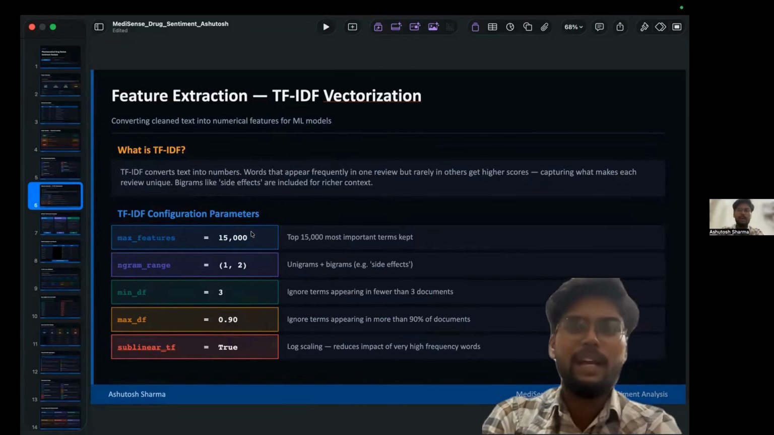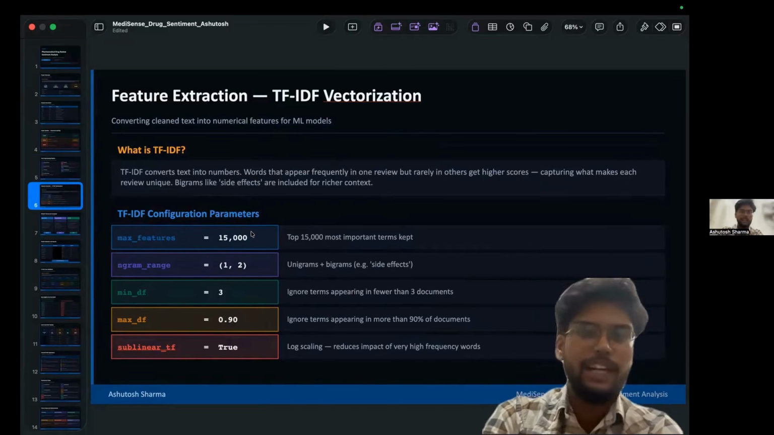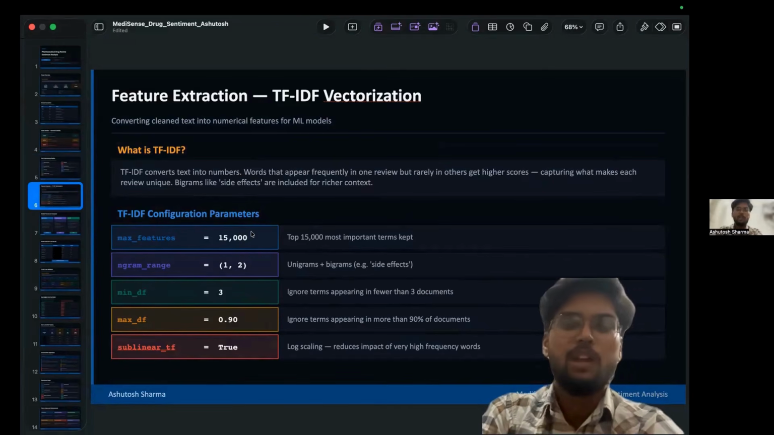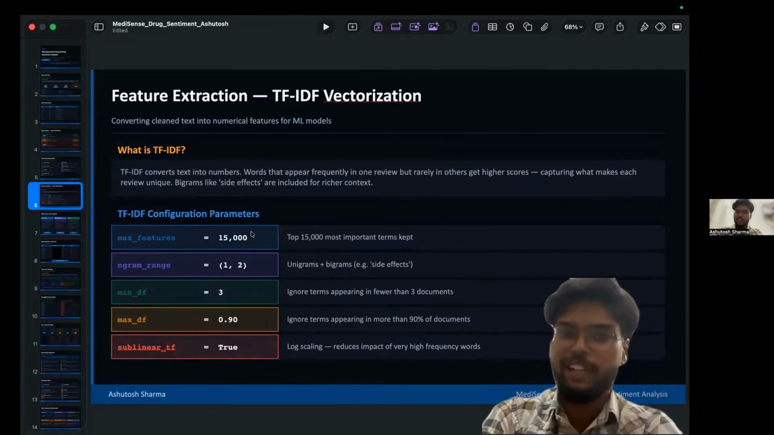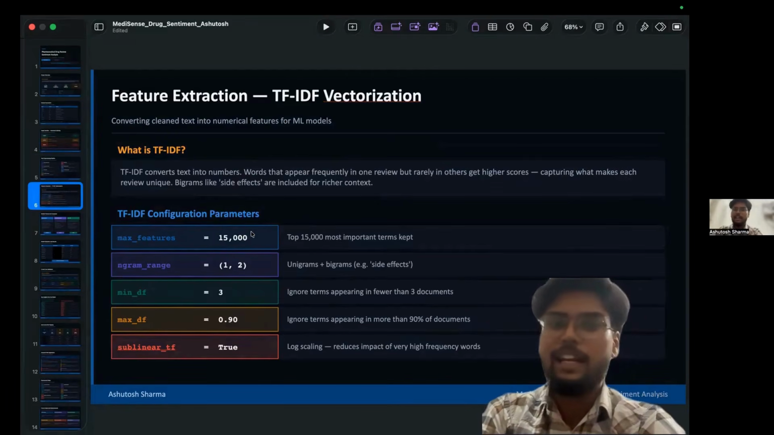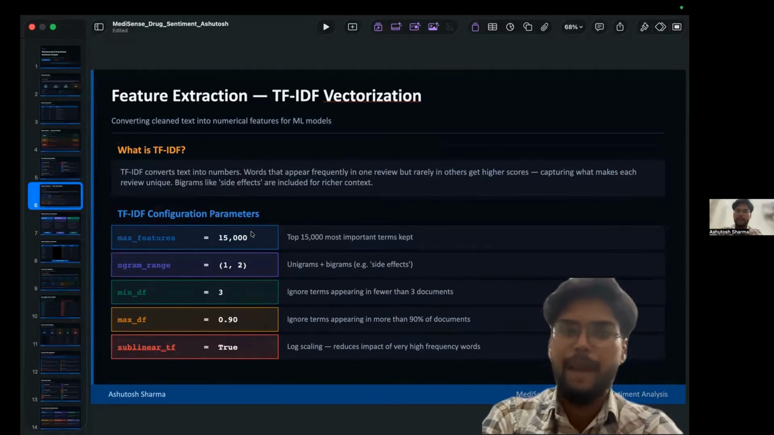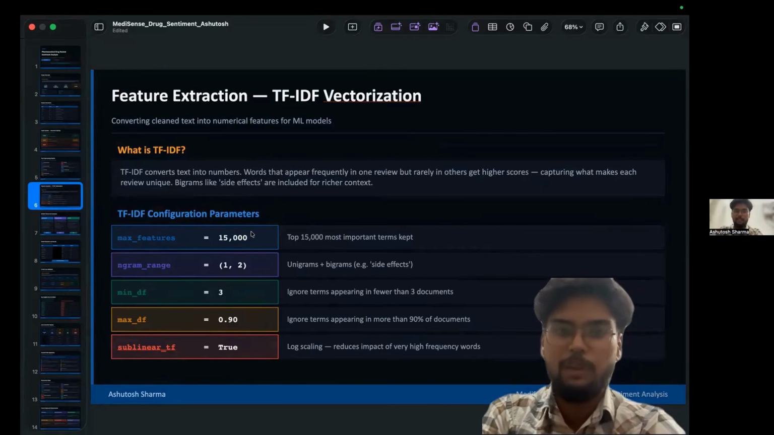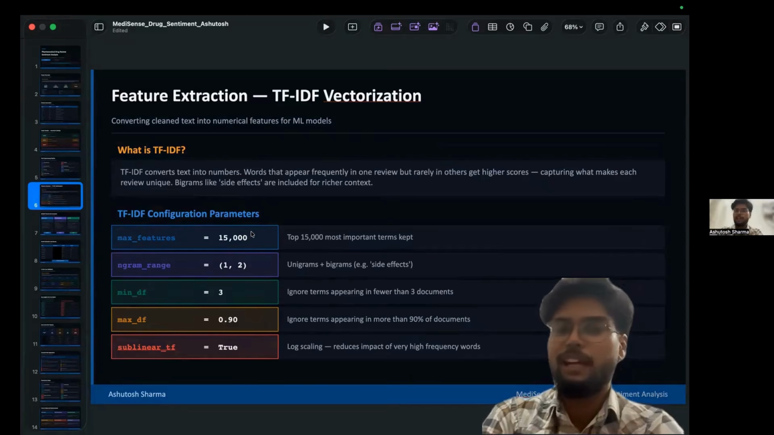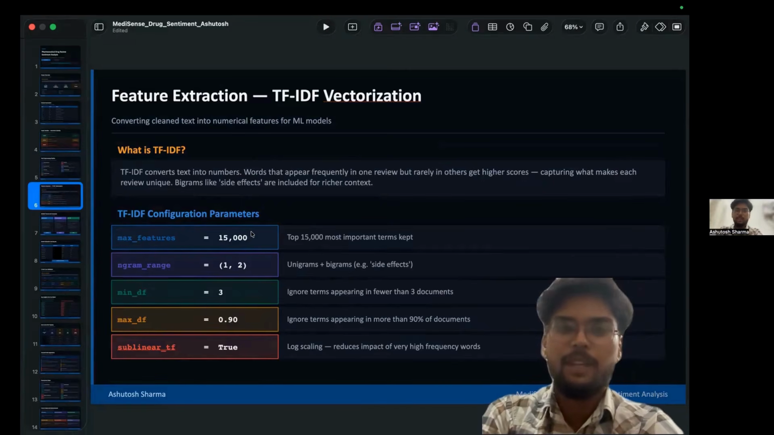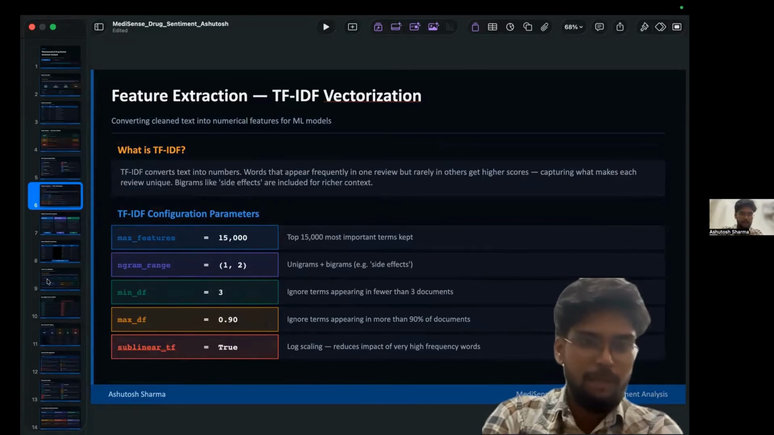Machine learning models cannot understand text directly. Therefore, text must be converted into numbers. We use the TF-IDF vectorization function. In Python, it is the TfidfVectorizer. We configure it with max features, n-gram range, min df, and max df. Positive statements like works great and negative ones like side effect become numerical vectors. Then we will go with the model building part.